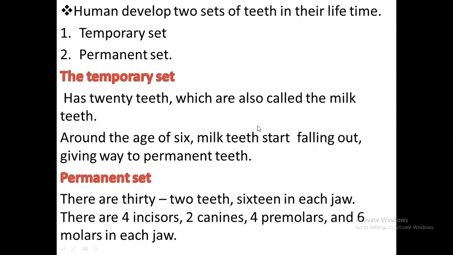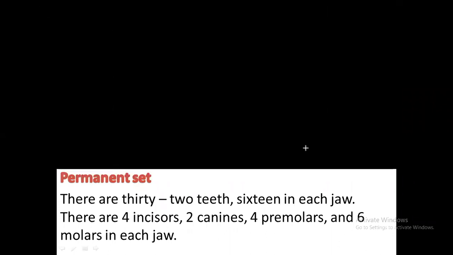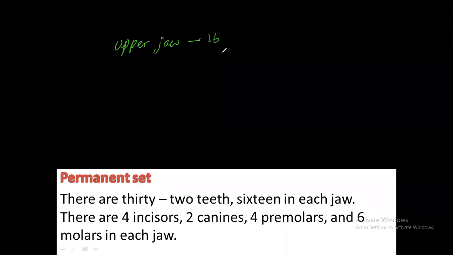Let's take the upper jaw, 16. How does this 16 consist? There are 4 incisors.